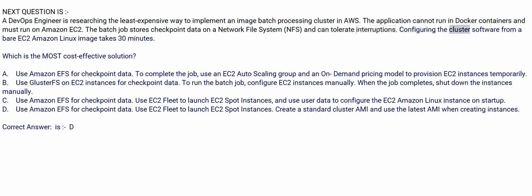Configuring the cluster software from a bare EC2 Amazon Linux image takes 30 minutes. Which is the most cost-effective solution? A. Use Amazon EFS for checkpoint data. To complete the job, use an EC2 auto-scaling group and an on-demand pricing model to provision EC2 instances temporarily.